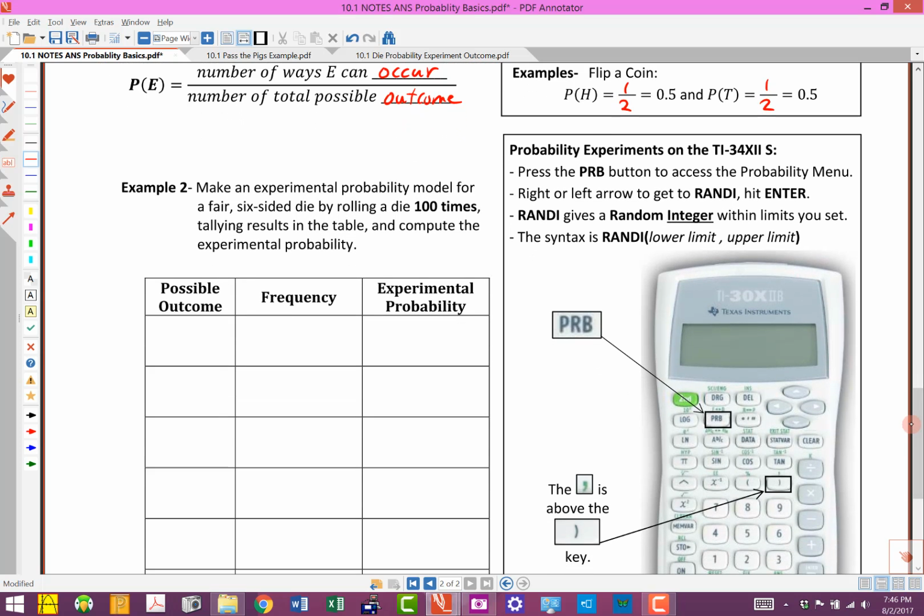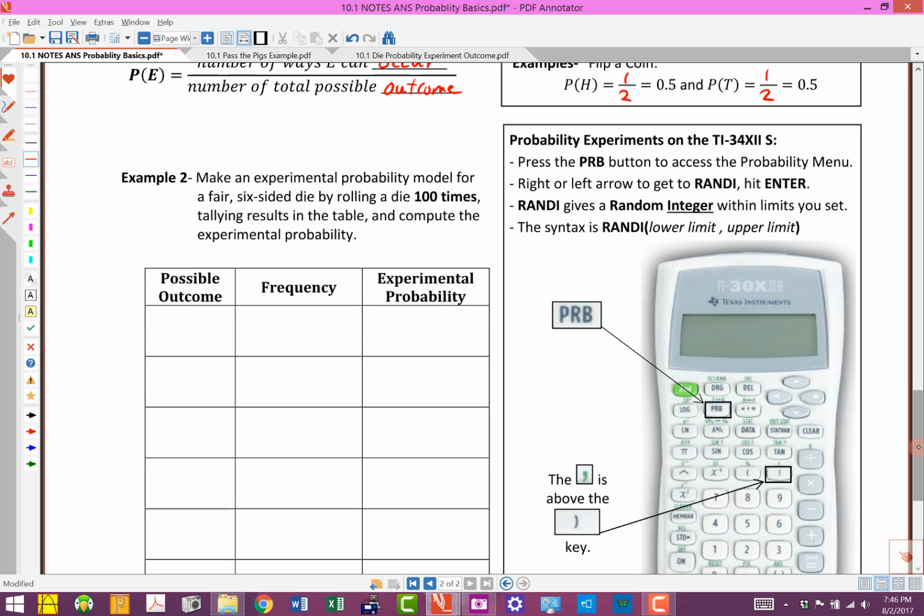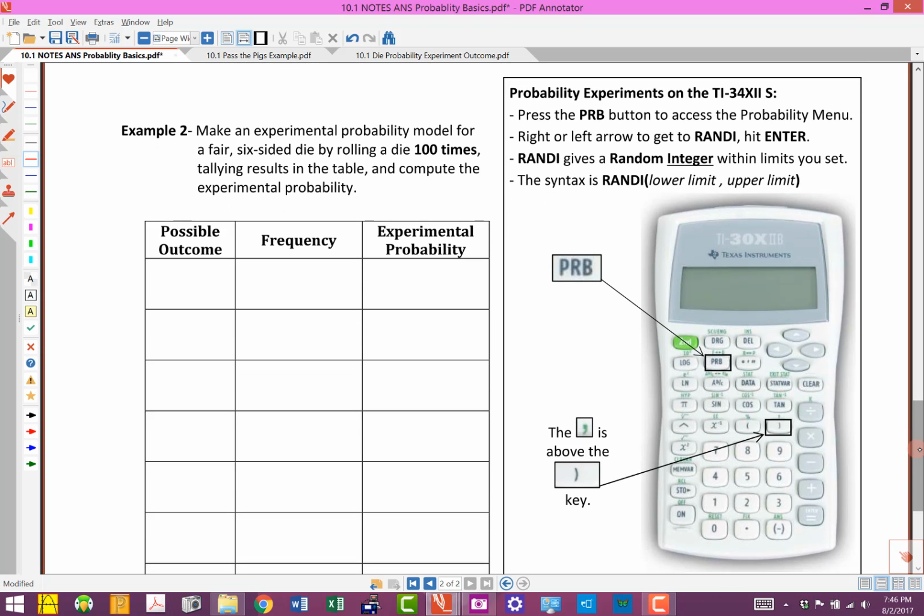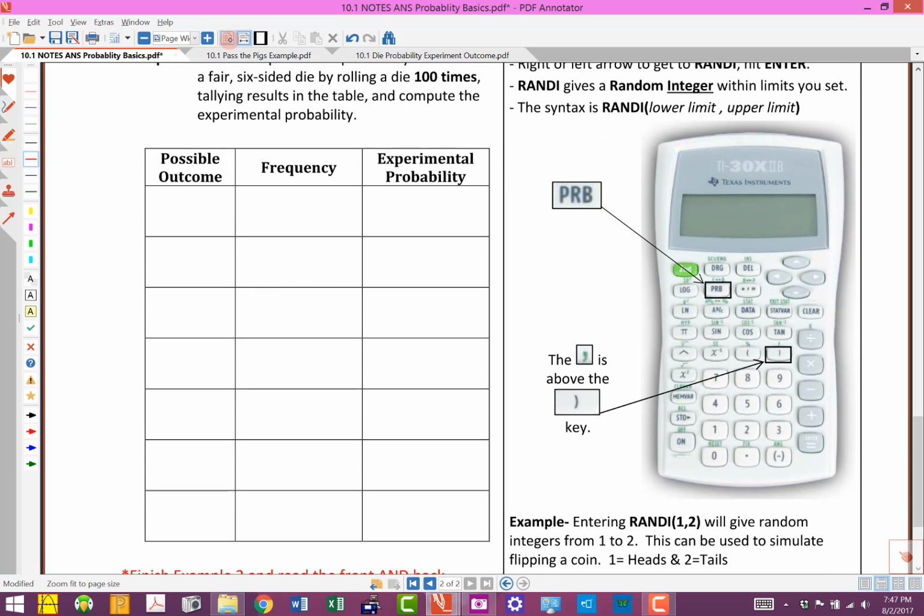So we're going to come down here, and I'm going to show you how you can do probability experiments and simulate probabilities like rolling a die or flipping a coin on the calculator. So in order to do that, let me just show you really quickly what we're going to use. We're going to use the PRB button, that stands for probability, which is going to allow us to access the probability menu. And then we're going to hit something called RANDI, that stands for random integer. So we're going to bring that up. We're also going to need the comma key and then the parentheses key. So I'm going to go ahead and bring up the calculator, and I'm going to show you how these commands work. And we're actually going to simulate flipping a coin.